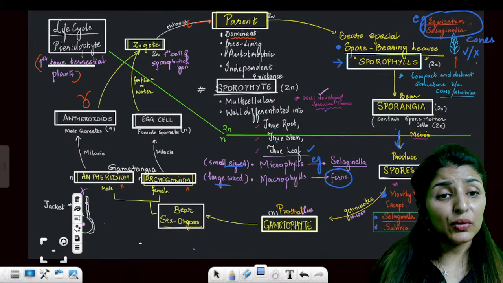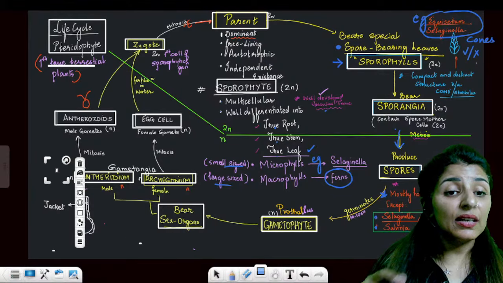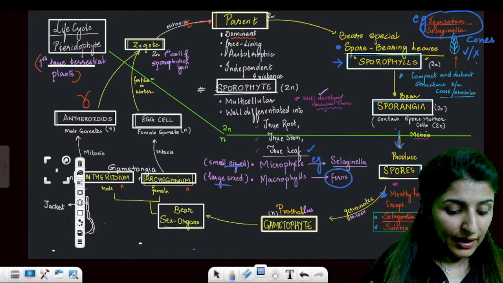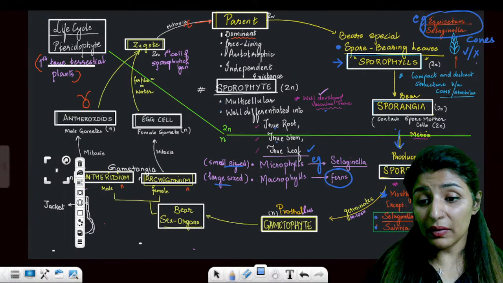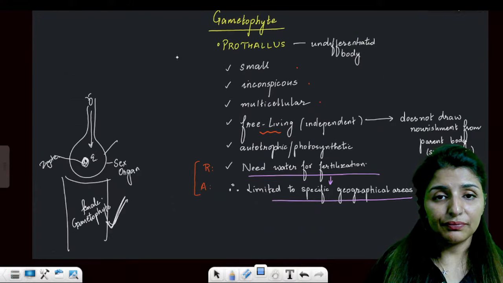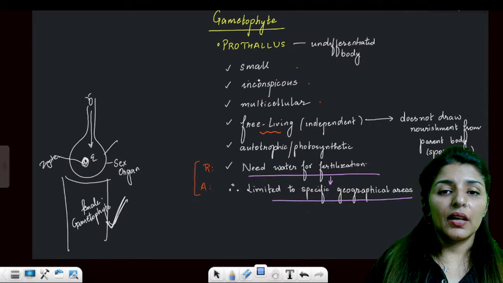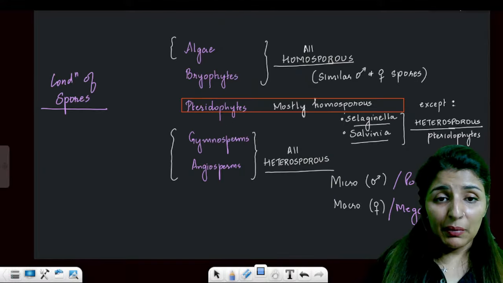Are these points clear to all? Now this is going to be the last group to have antheridia. Anyone with any doubt, please let me know. Clear? Okay. So these are the features of the gametophyte.